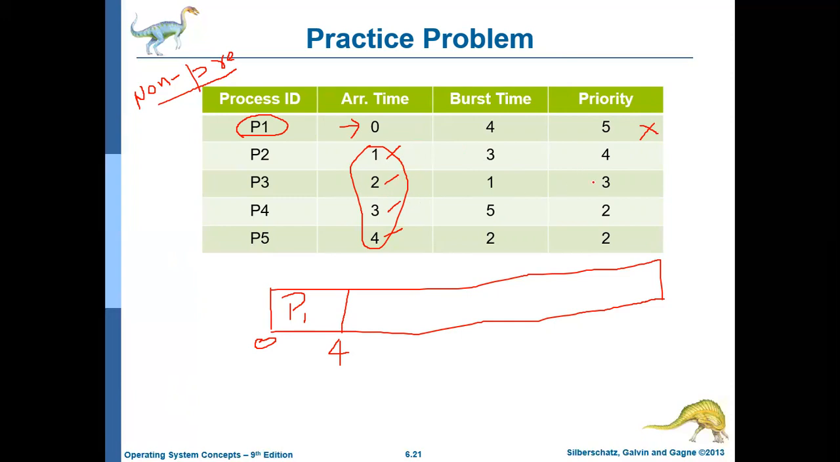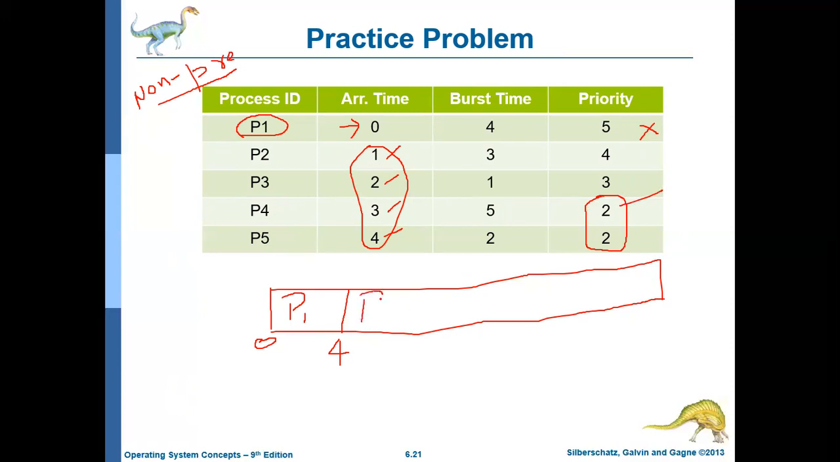Now, who will get the CPU first in this case? The highest priority number is for two processes, P4 and P5. As there is a tie, it will apply the FCFS algorithm. So here in the ready queue, at first you have P4. So P4 will get the processor.